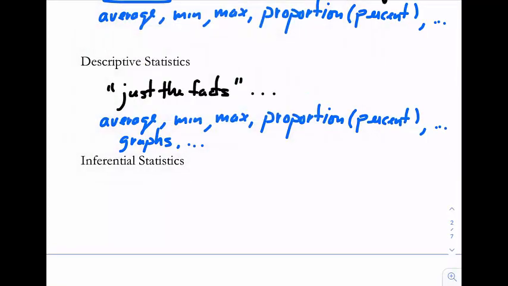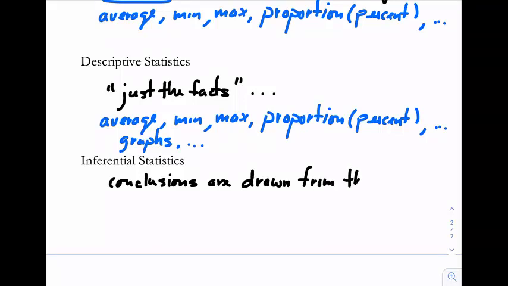So conclusions are drawn from the descriptive statistics up above here. Conclusions drawn from the descriptive statistics.